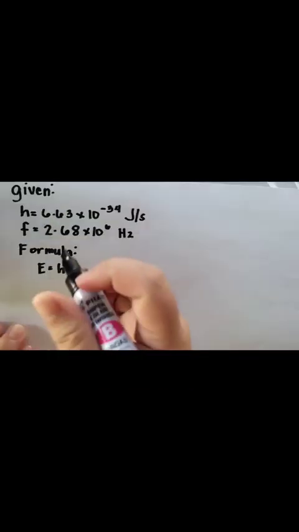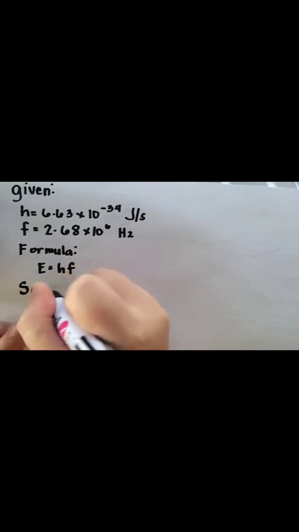We have here the formula, which is E is equal to hf. So let us now solve for our solution.